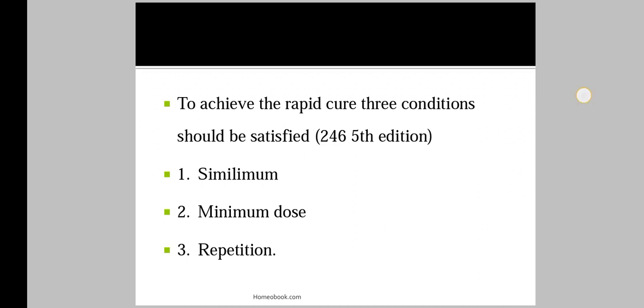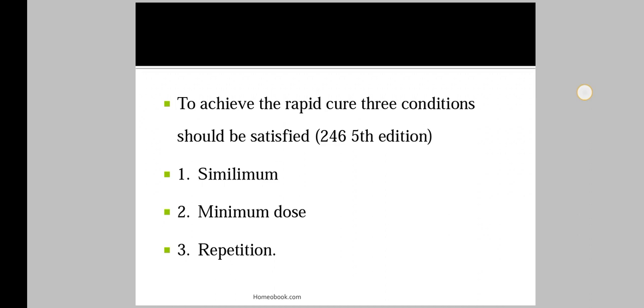To achieve a rapid cure, three conditions should be satisfied: the similimum, the minimum dose, and the third one, repetition. When a patient comes to us, first we select the similimum, the similar remedy, on the basis of case taking. After taking the case, we match the symptoms and select the similimum.